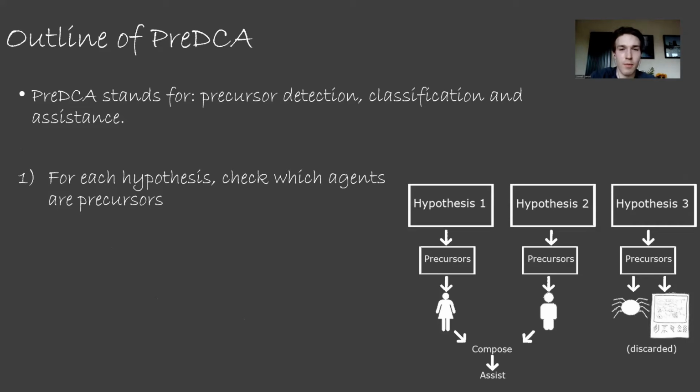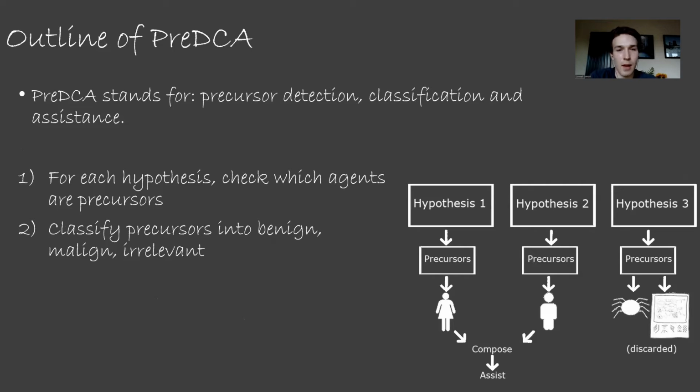Firstly, precursor detection. For each hypothesis in the prior, check which agents are precursors of our agent according to that hypothesis, and we'll define what precursor means in just a second. Secondly, classification. Among all the precursors, check whether any of them are definitely not human, animal, or previously created AIs.